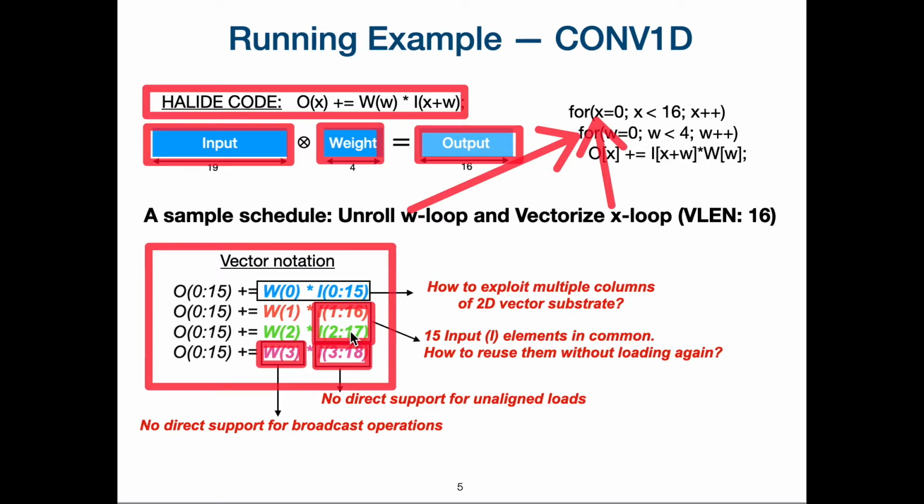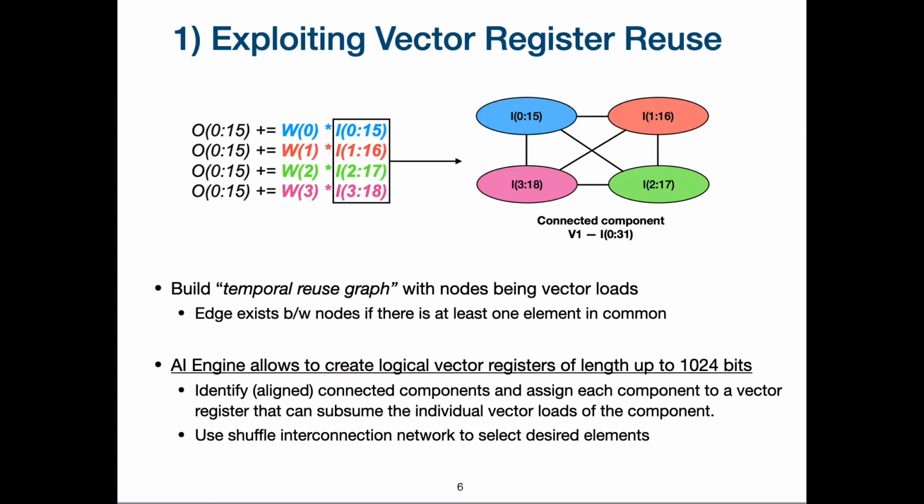To address the unaligned vector loads and exploit the vector register reuse that I was talking about in the last slide, we construct a temporal reuse graph where nodes are vector loads and edges imply a presence of vector reuse.